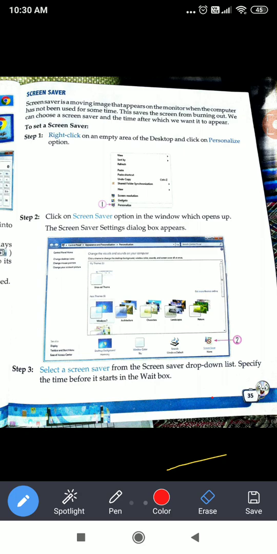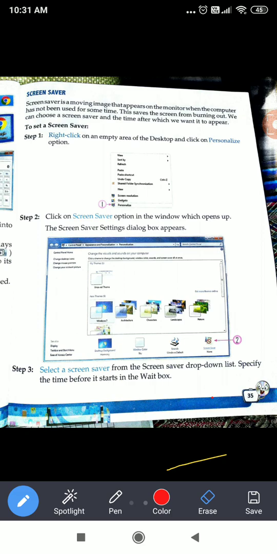So how to set the screensaver? First, right click on the empty area of the desktop. On the desktop, click anywhere and do the right click. Now you will see this pop-up menu, and at the last of this there is the personalize option. Personalize means the choice is ours, our own thing. We can modify as per our choice. Whatever we want to select, we can select that. So we will click on personalize.